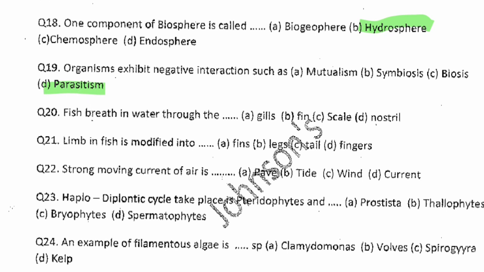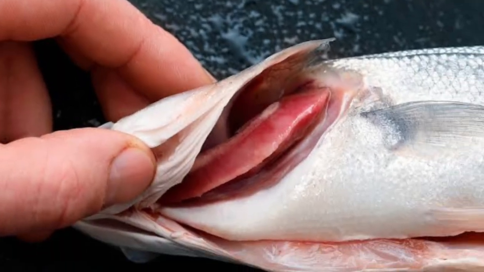Now next question. Fish breathe in water through the dash. This is a bonus question. From primary school, we've been told that fish breathe with gills and swim with fins. All right, so the answer is gills.